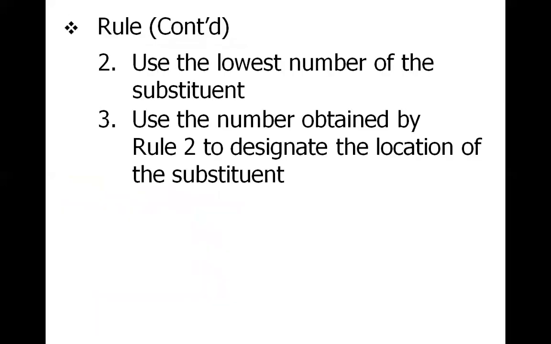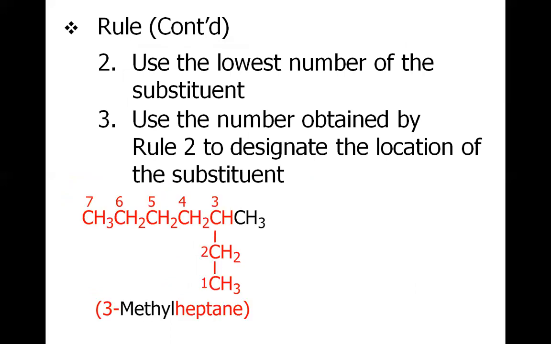In rule 2, use the lowest number of substituents, and then use the number obtained by rule 2 to designate the location of the substituent. So what does it mean? It means that once you have chosen the long carbon chain, the other thing is to locate the substituent and name it. For example, this is the methyl group, CH3, and it is at carbon number 3.